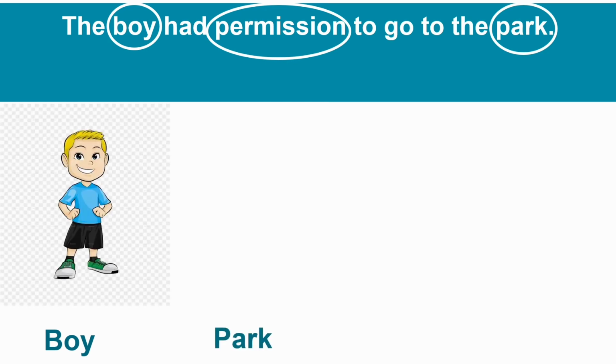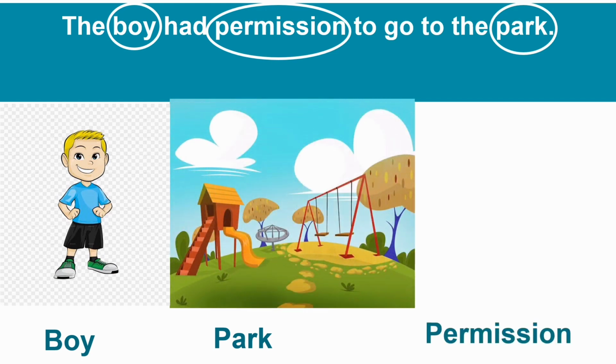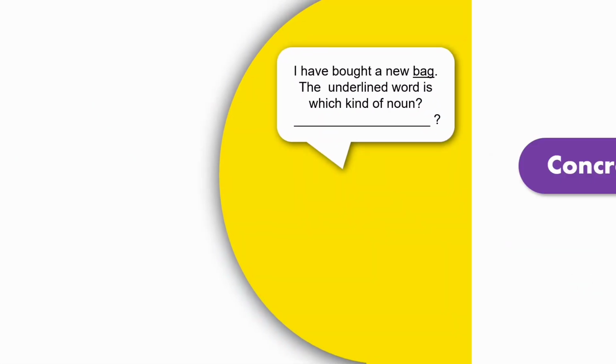Boy, can you think of a boy? Yes. Park? Of course, yes. And what about permission? We cannot picturize or visualize permission in our minds, right? Which means boy and park, these two nouns are concrete nouns, whereas permission would be abstract noun.